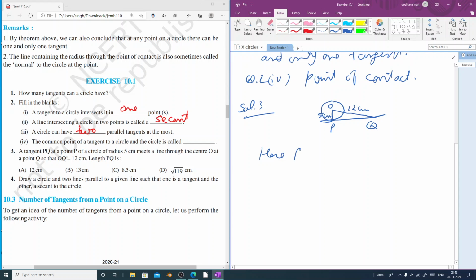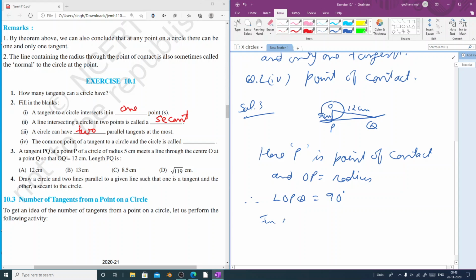So let us start doing this one. Here P is the point of contact and OP is the radius. Therefore we can say that angle OPQ will be equal to 90 degrees. Why? Because the tangent is always perpendicular to the radius at the point of contact. So next we will be applying Pythagoras theorem in right triangle OPQ.